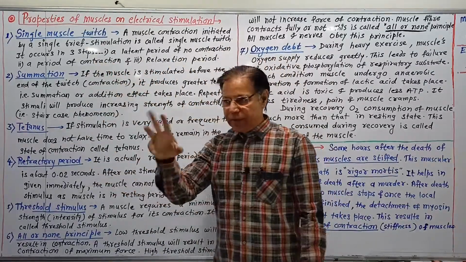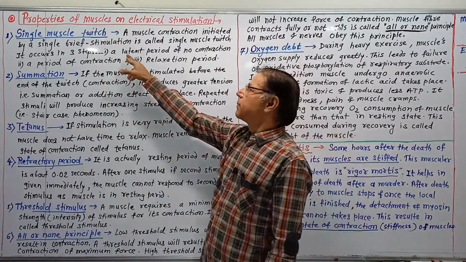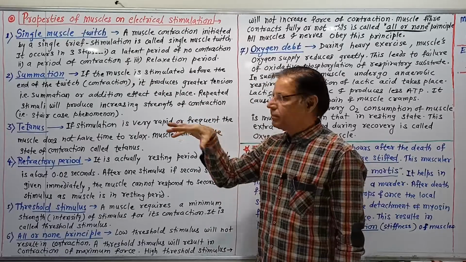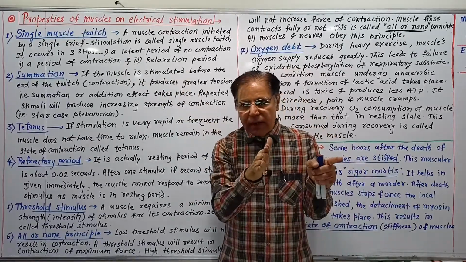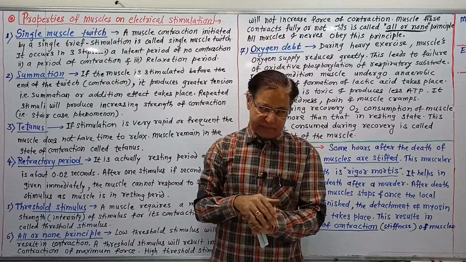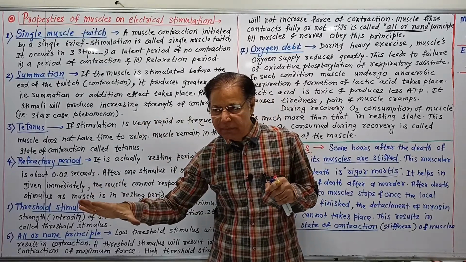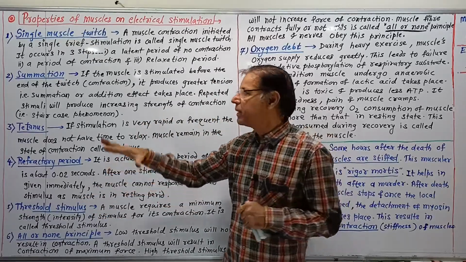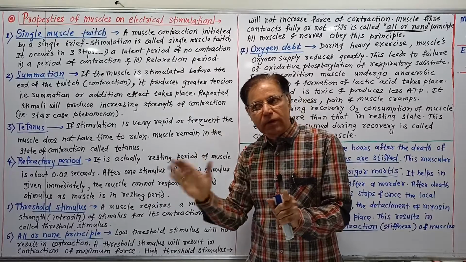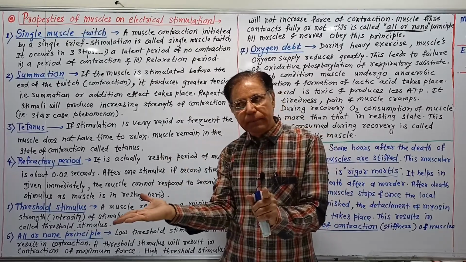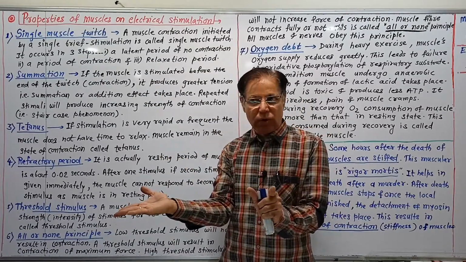It occurs in 3 steps. The first step is the latent period, the inactive or resting period before the actual contraction.